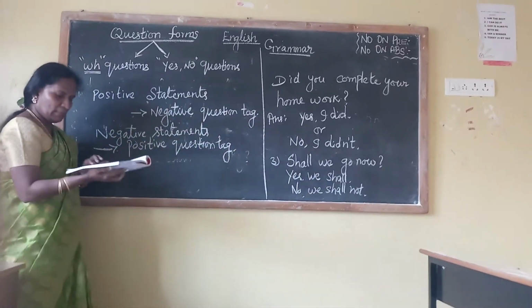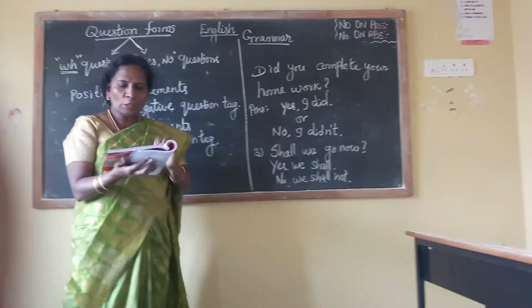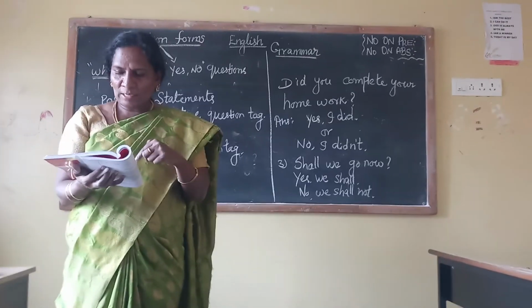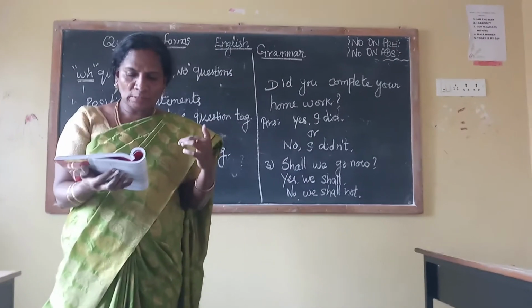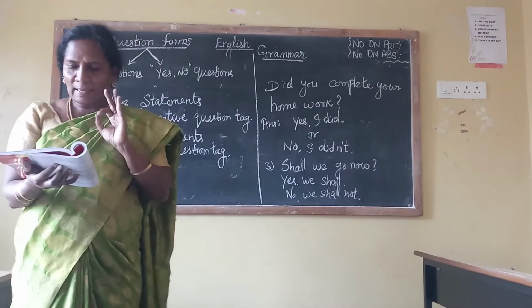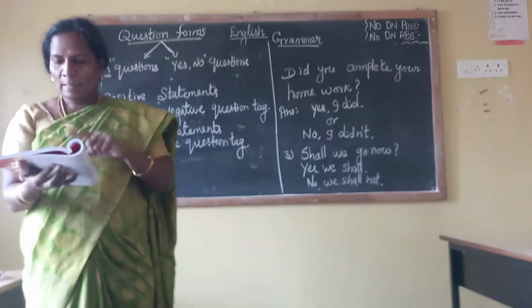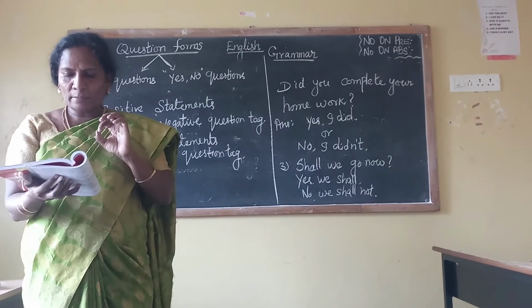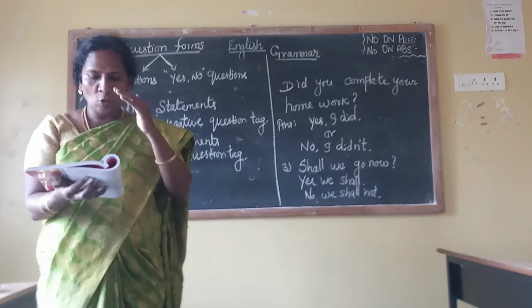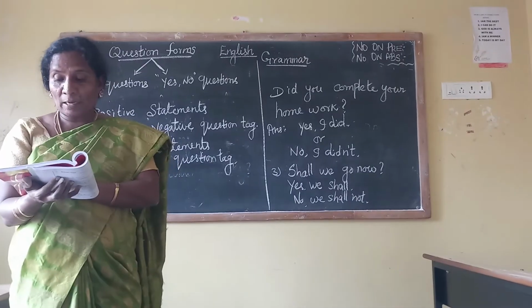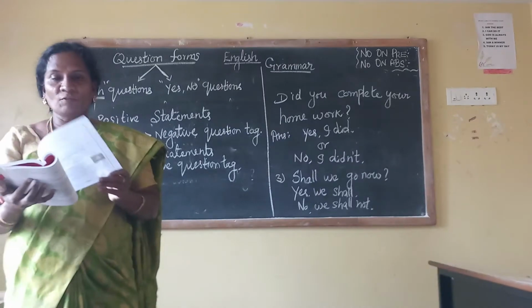Once again, I will read it for you. Listen. Usually positive statements have negative question tags and negative statements have positive question tags. A question tag consists of a positive or a negative auxiliary verb and the pronoun of the subject, followed by the question mark.